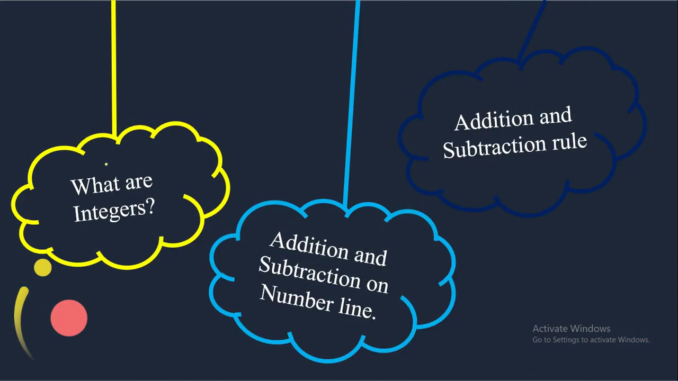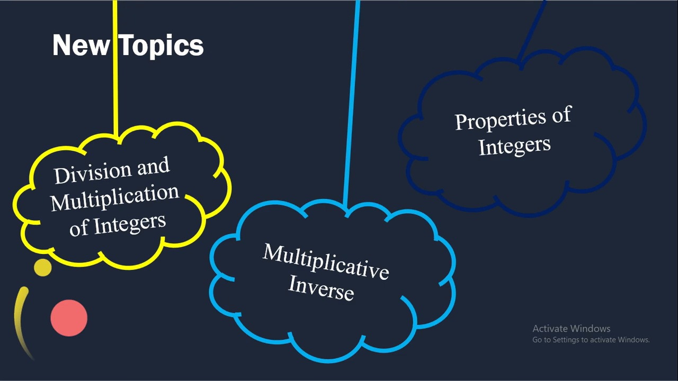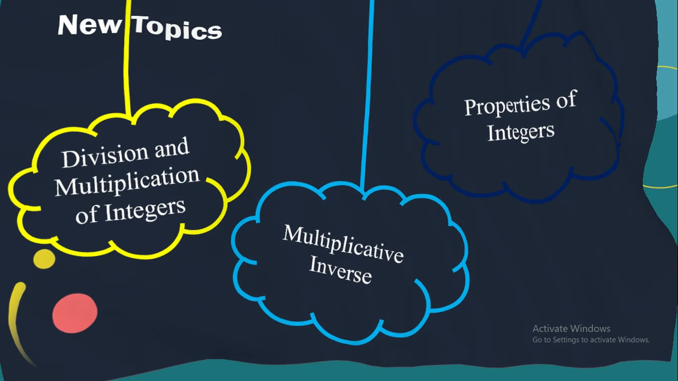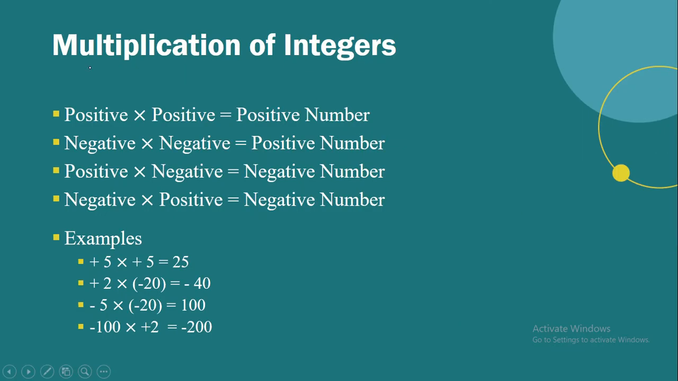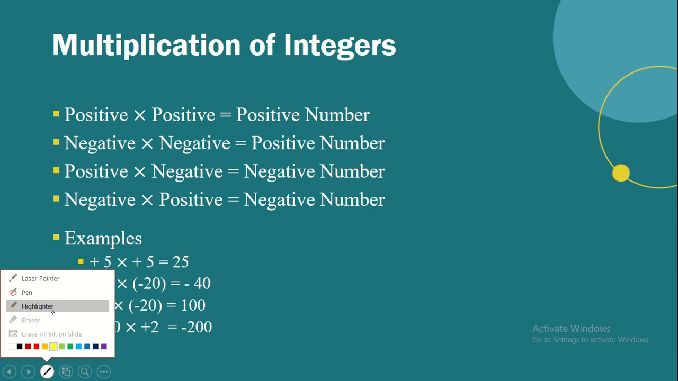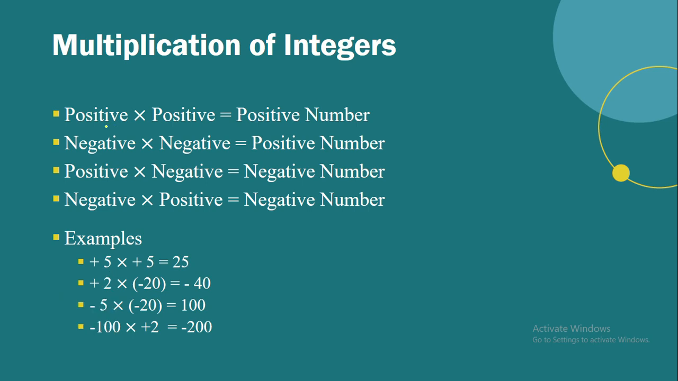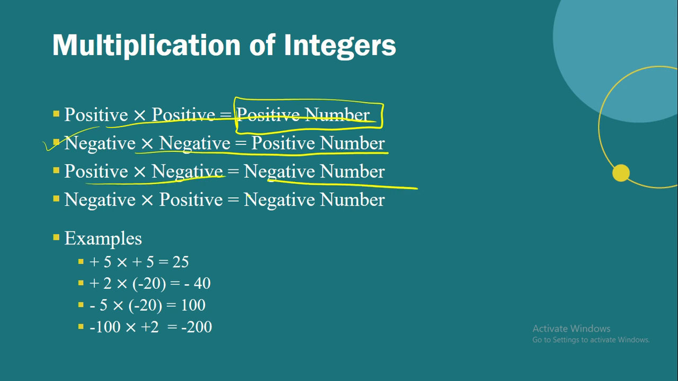Now let's go to the new topics. These were the old topics. Here are the new topics: division and multiplication of integers, multiplicative inverse and properties of integers. Now let's study about multiplication of integers first, right? Now positive into positive is equal to a positive number. These are the properties basically. So negative into negative is equal to a positive number. Positive into negative, and vice versa, is equal to negative.